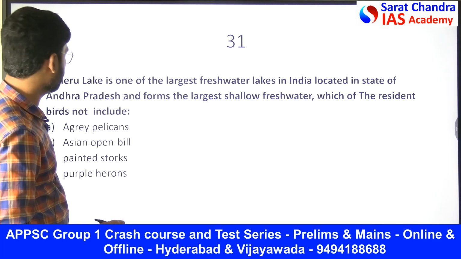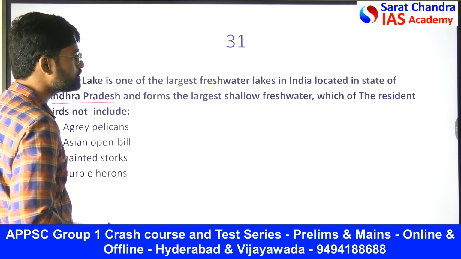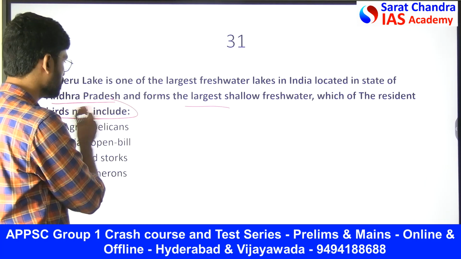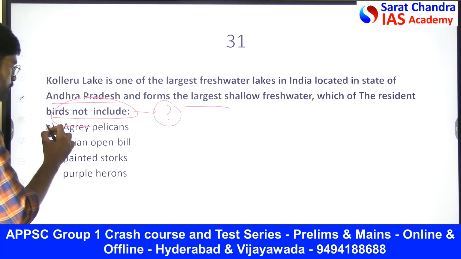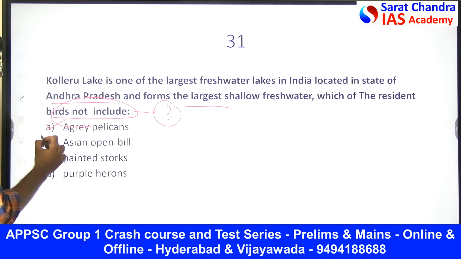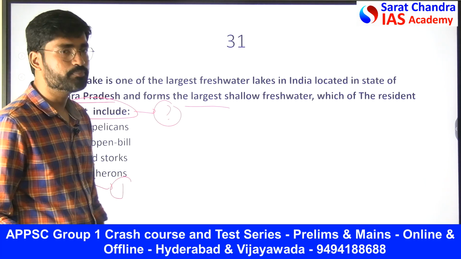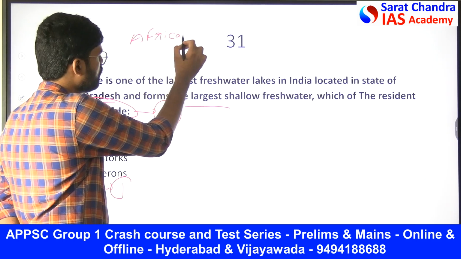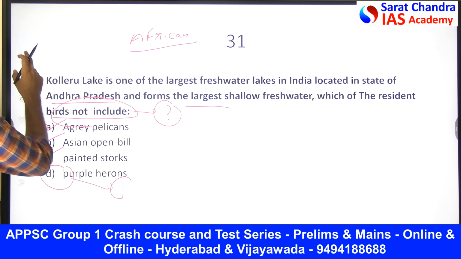Kolleru Lake is one of the largest freshwater lakes in India, located in the state of Andhra Pradesh, and forms the largest shallow freshwater lake. Which of the resident birds is not included? They asked which resident bird is not found here. So obviously you can see the pelicans present in it, Asian open bills present in it, painted storks are there, but purple herons are not present in Kolleru Lake. Purple herons are mainly seen in the African continent, and you don't find them in Andhra Pradesh.